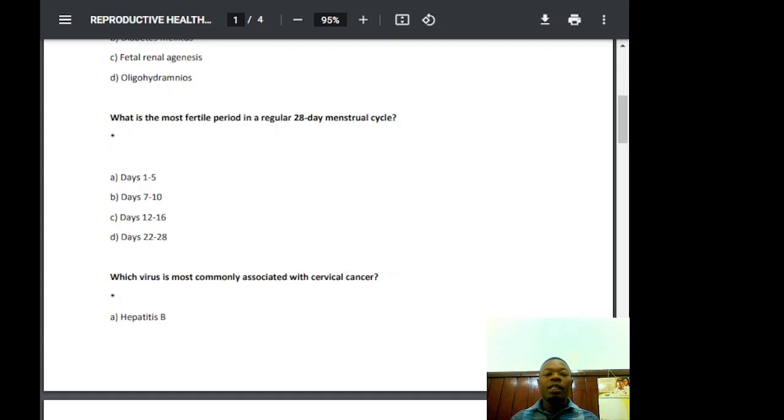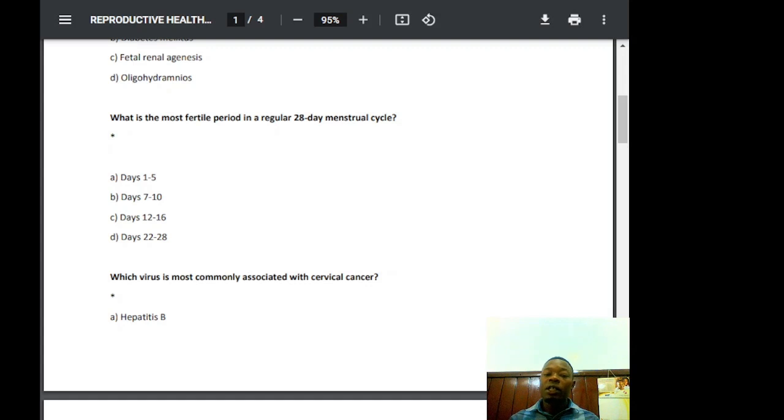So why days 12 to 16 is the most fertile period is because the fertile window is the time frame when a woman has the highest chance of conception. And ovulation typically occurs on day 14 in a regular 28-day cycle. But a sperm can survive in the female reproductive tract for up to 5 days. The egg remains viable for up to about 24 hours after ovulation, so you see that is still a trick.